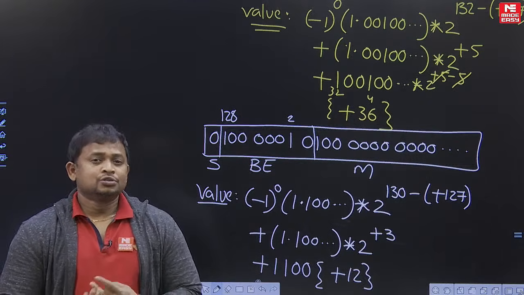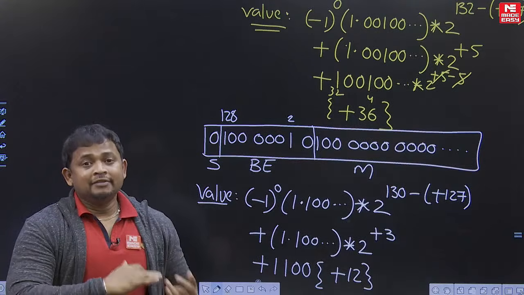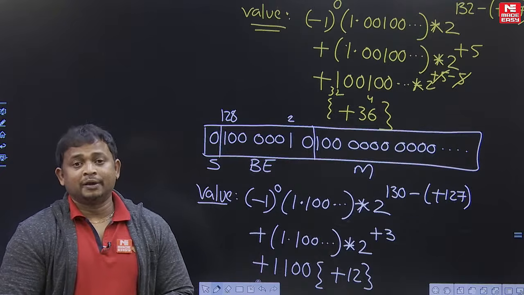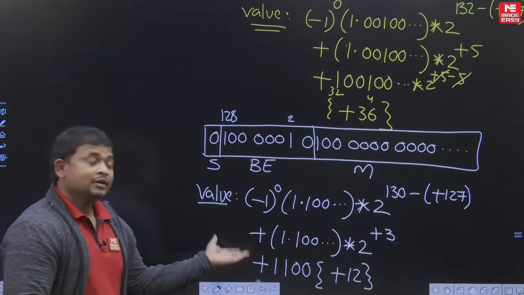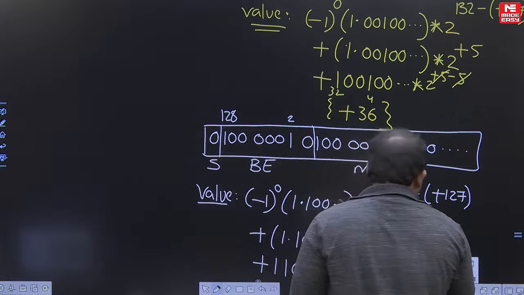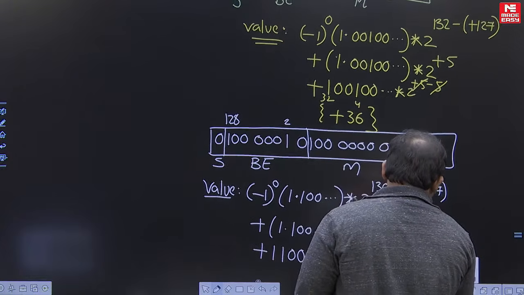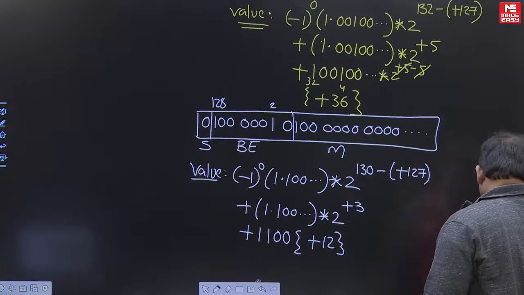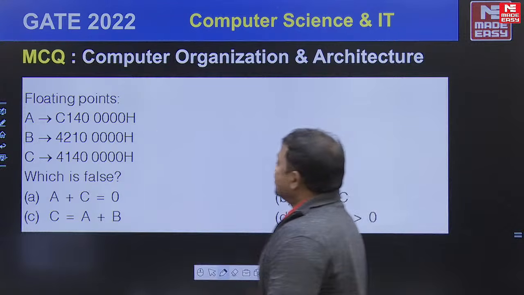Okay students, so you know how to convert the given hexadecimal value into decimal by using the floating point format. That I already explained here, right? So by using these values we need to find out which option is correct and which is wrong. Now see this.